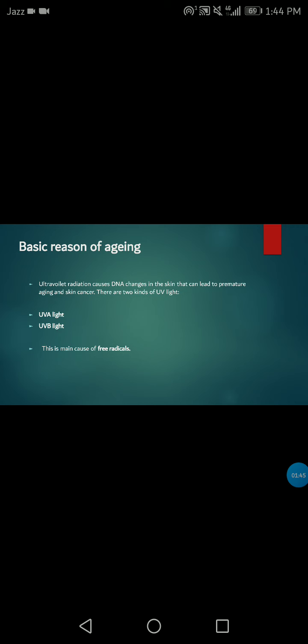Then UVB light. This type of solar radiation irradiates the outermost layer of skin. UVB damages DNA more potently than UVA in the epidermis and causes photoaging as well as precancerous cells to form.